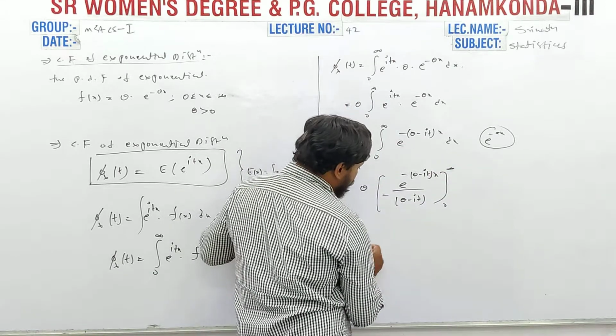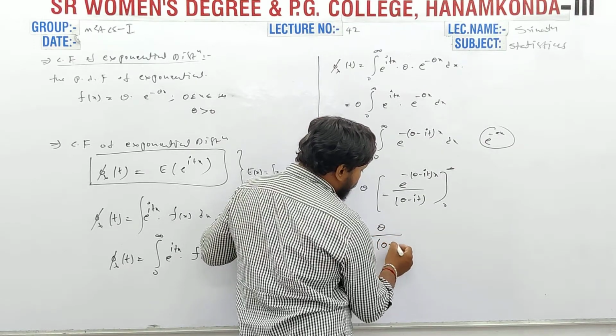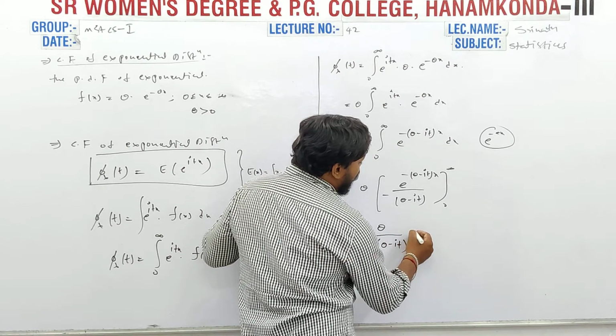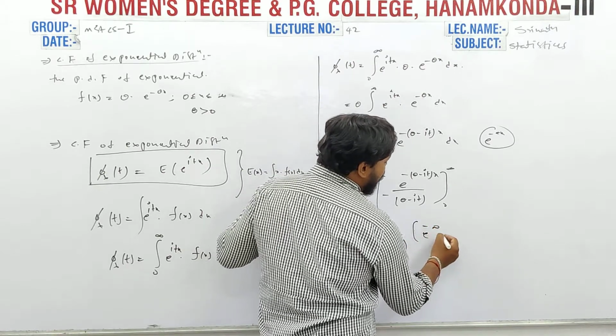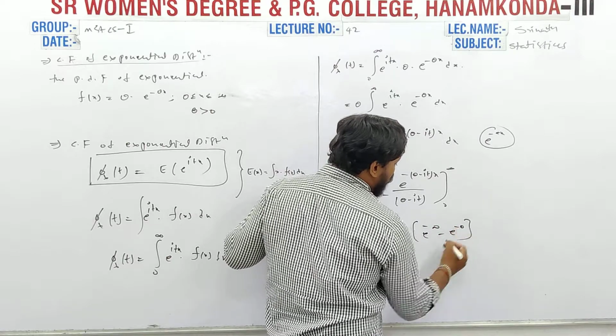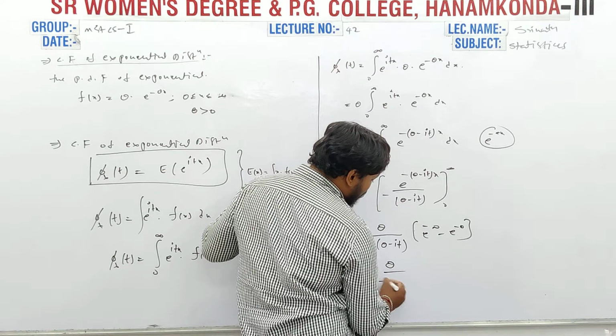This term is theta by minus (theta minus it), and we can substitute e power minus infinity minus e power minus 0, and this is 0. Theta by minus theta